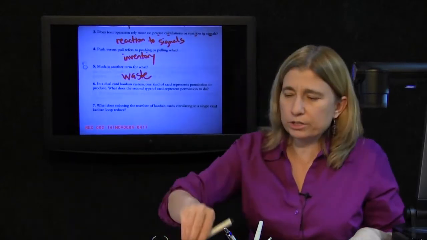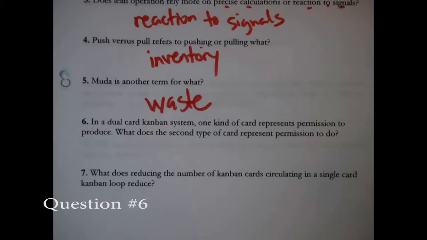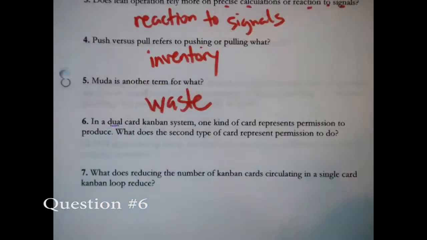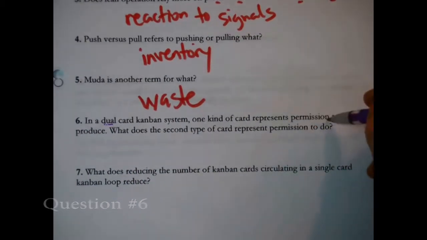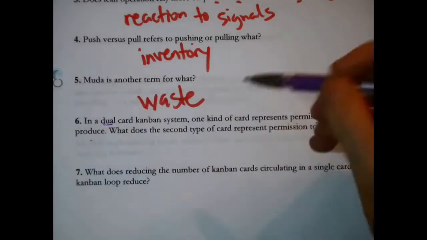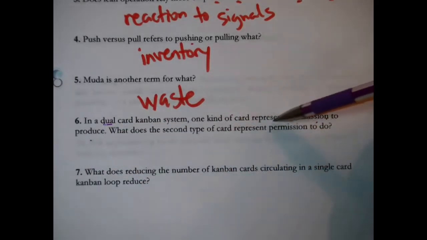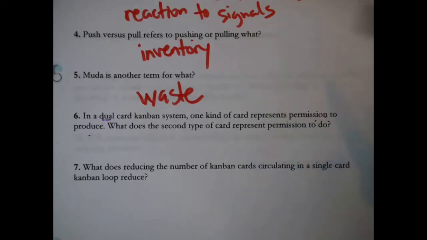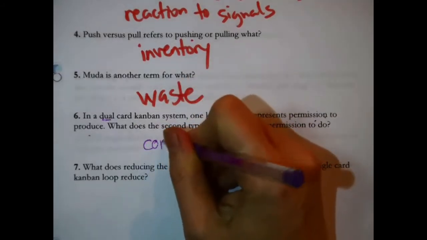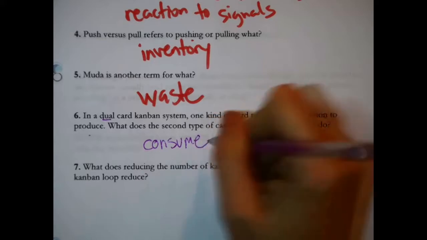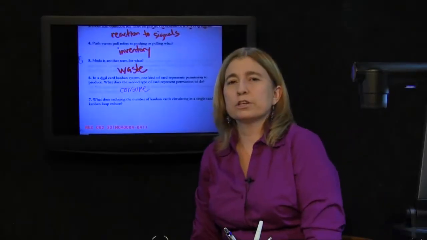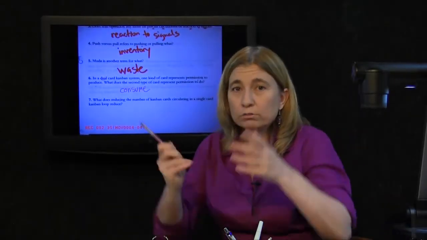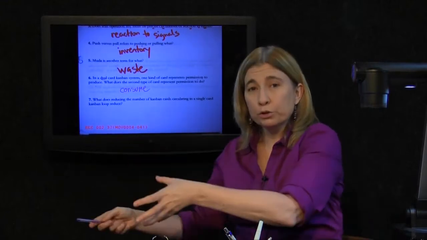Okay, next question. In a dual Kanban card system, one kind of card represents permission to produce. This is a fact. What does the second type of card represent permission to do? What's the opposite of produce? Consume. Essentially consume or withdraw, or use.